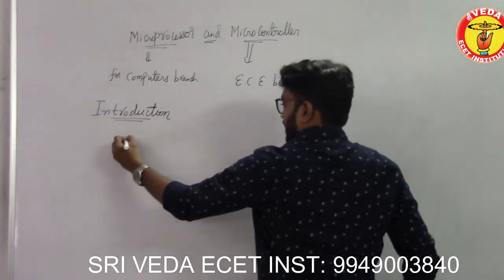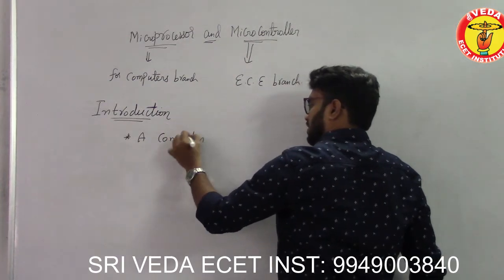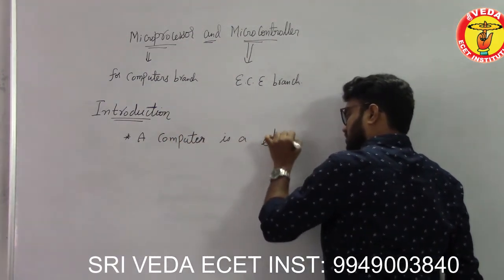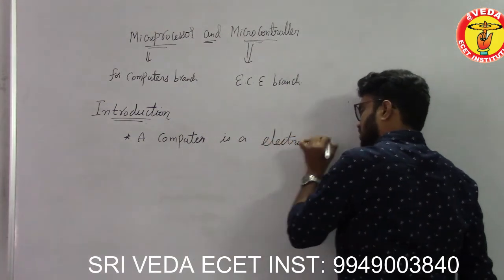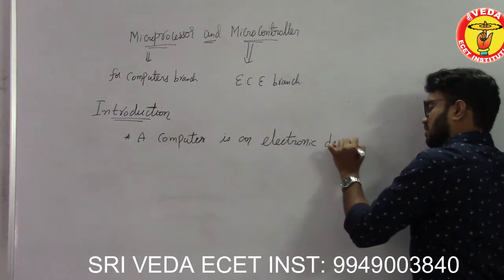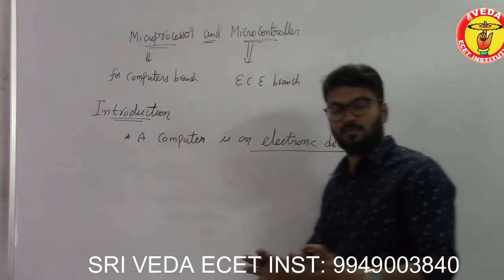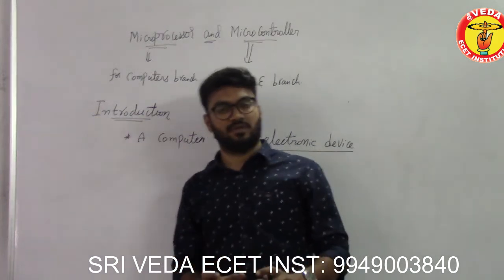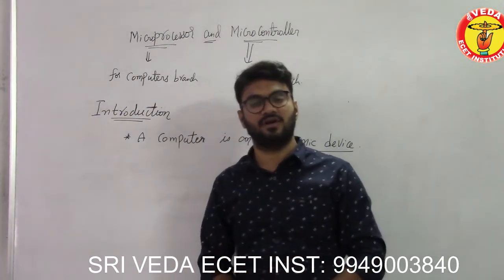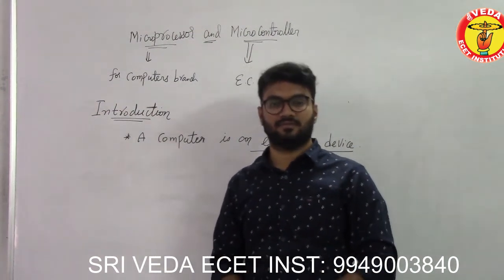As we know, a computer is an electronic device, because a computer is made up of all electronic components. Especially in computers, you will learn a subject called computer hardware, in which you learn all the hardware parts of the computer.